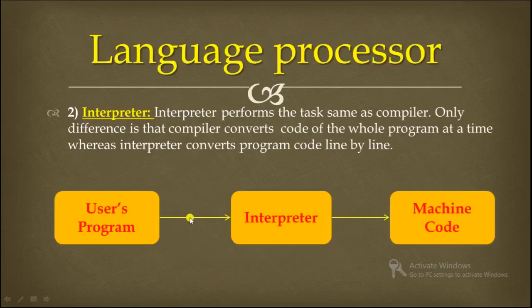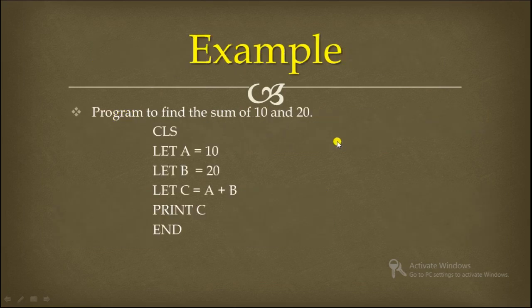Understood? Now interpreter. Interpreter performs the task the same as a compiler. The only difference is that a compiler converts the code of the whole program at a time, whereas an interpreter converts the program code line by line. So let's see the example and try to understand the work of the interpreter. As you can see on the screen, here we have the same program to find the sum of 10 and 20.